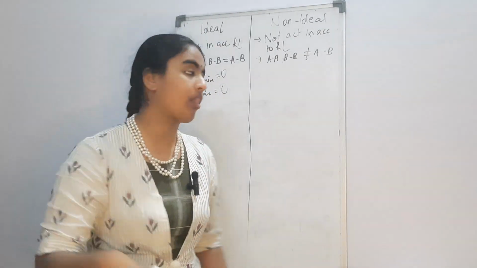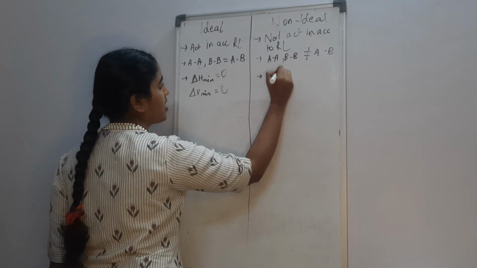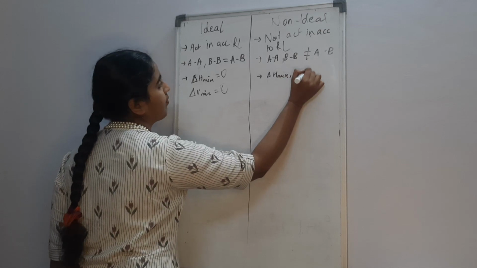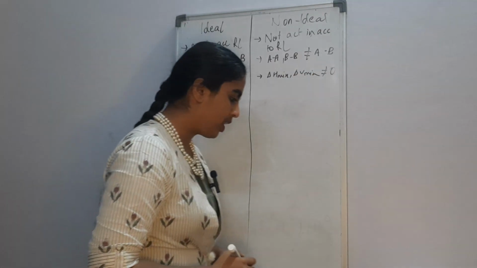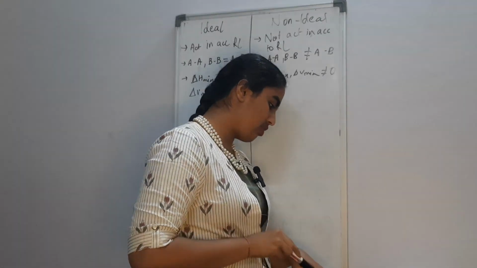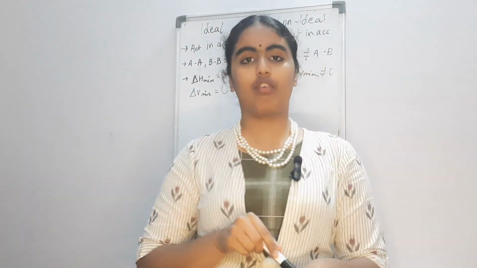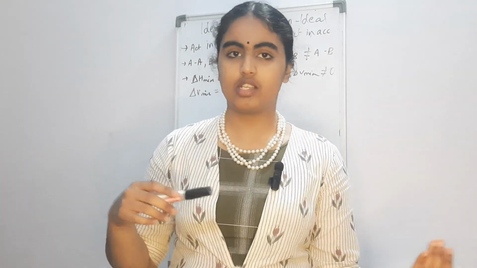While here, delta H mixing and delta V mixing are not equal to 0. So ideal solutions follow Raoult's law. Non-ideal do not follow Raoult's law. Okay, that pretty much sums up what this is about.